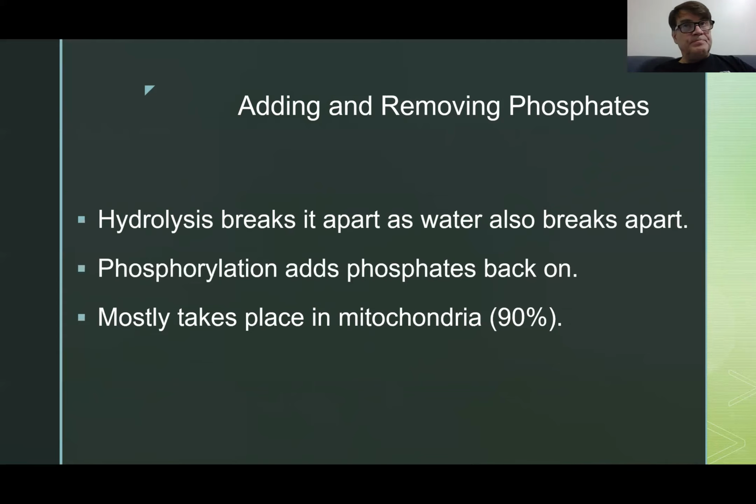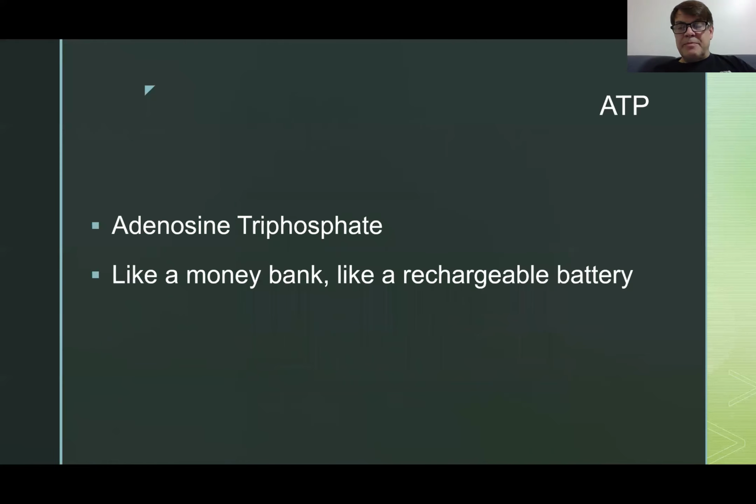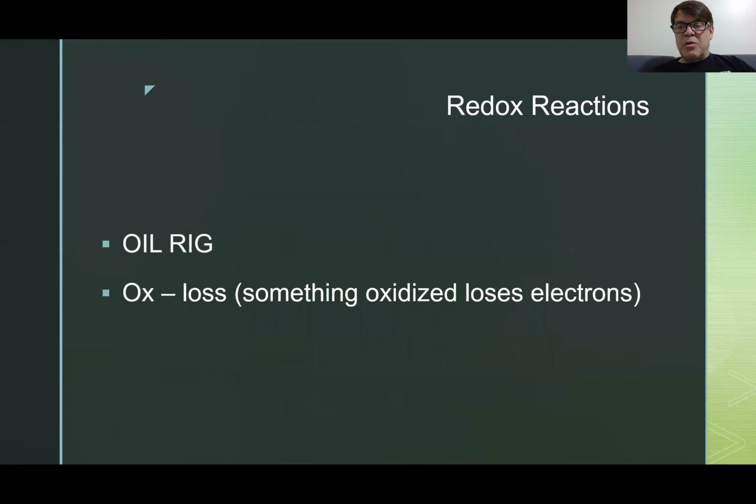Now, this process is something I didn't feel like the book really explained, so I'll end by just mentioning it. Chemiosmosis. This is the way that phosphorylation takes place in the mitochondria. It's called oxidative phosphorylation because it involves oxygen. But the book wasn't, at this point at least, clear. Maybe the rest of the chapter is clear. By the way, I'm following Clark, Choi, and Douglas's Biology 2E here. The first section of this chapter didn't seem to give much of a sense of what that even meant.